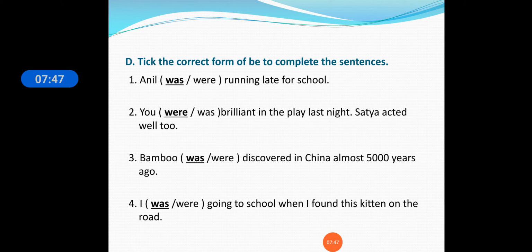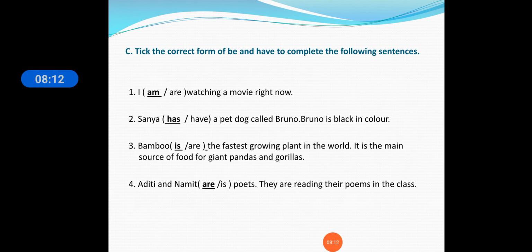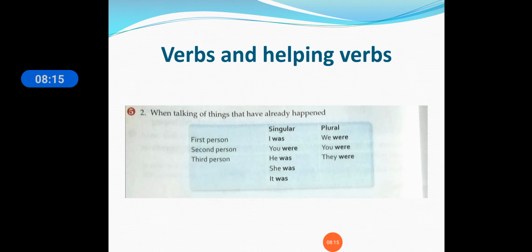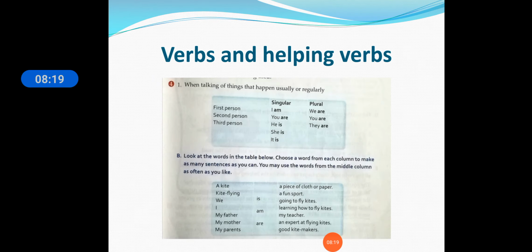Okay. Now let us see the exercise E1. Underline all the verbs and helping verbs in the paragraph. Okay. So you have to underline the verbs as well as the helping verbs in the paragraph. Okay. So let us understand what the verbs and helping verbs are. What we have studied about helping verbs and main verbs, right? So helping verbs we have studied here, right?